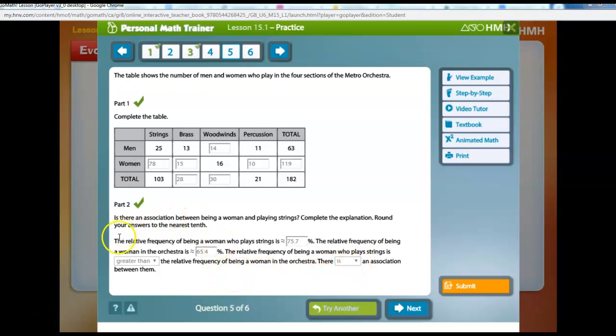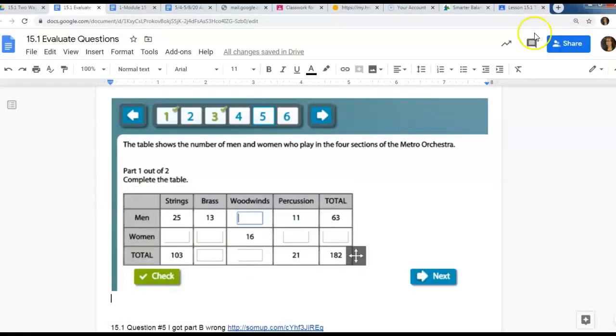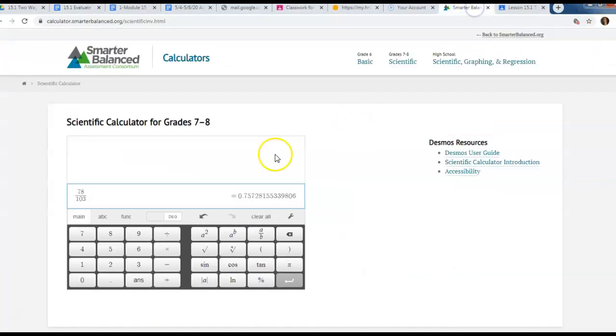So now the first part right here, it says the relative frequency of being a woman who plays the strings is. So right here, when I look at the table and I look at women and I look at the strings, there's 78 out of 103. So to get the percentage, 78 out of 103, I go to the calculator. Let me see my calculator, my Smarter Balance. 78, I had already put it, sorry. 78 out of 103. As a decimal is